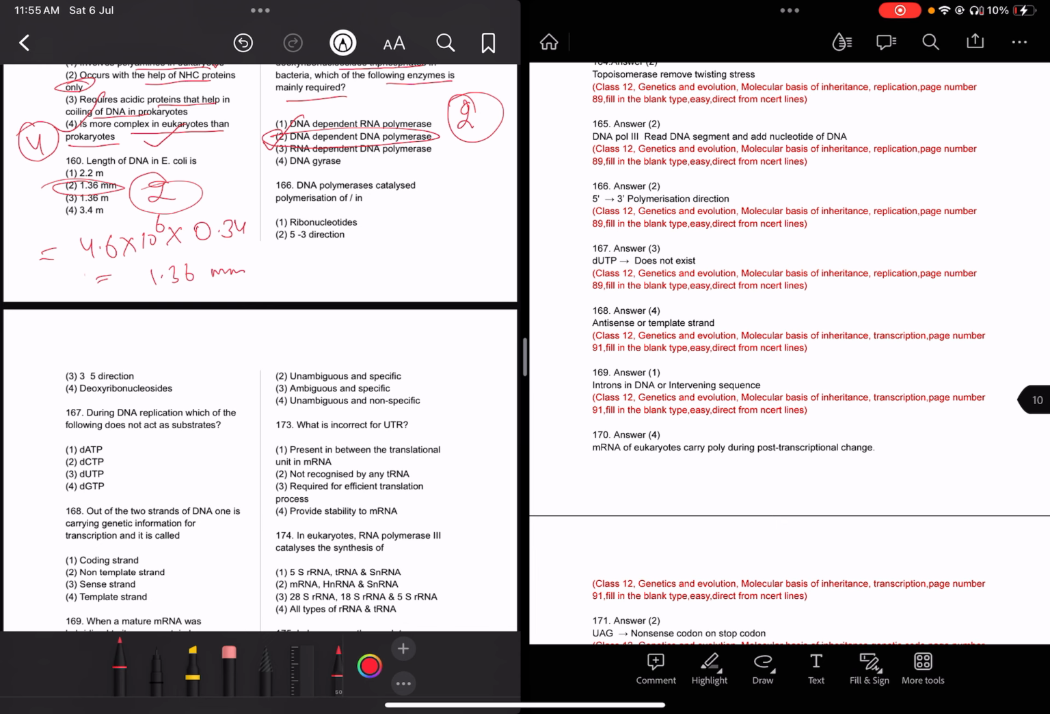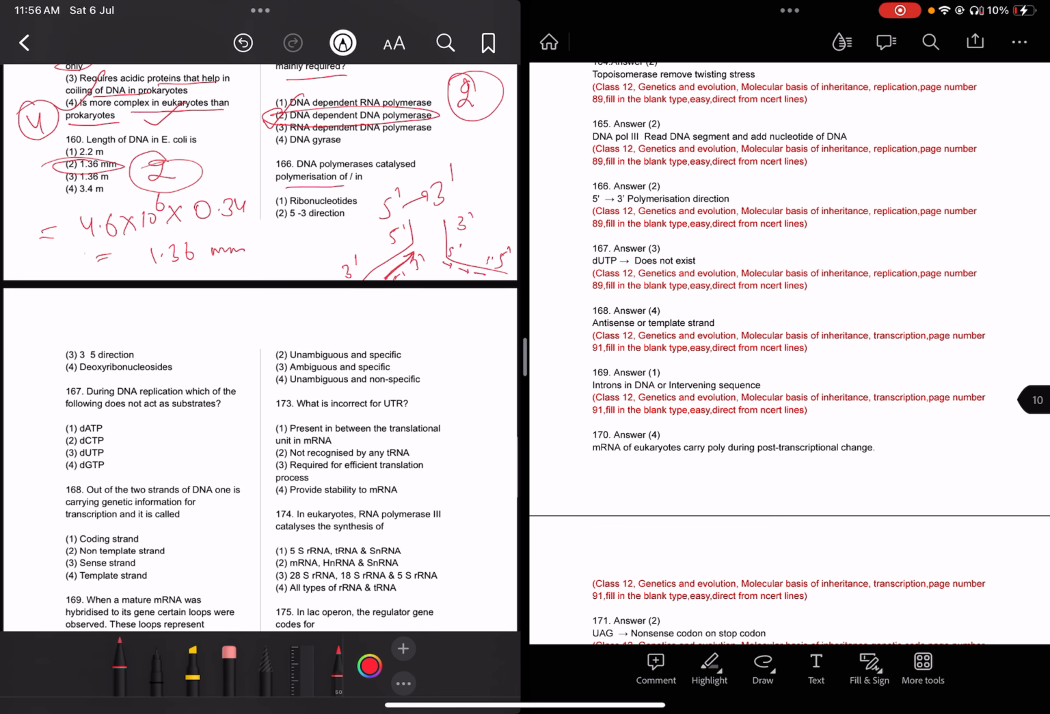166. DNA polymerase catalyzes polymerization in which direction? Very basic question: the direction of DNA polymerase is always 5' to 3'. Here, for the Okazaki fragment formation, the template is 3' to 5', an antiparallel structure. So DNA polymerase forms the leading strand directly because it goes 5' to 3'. But on the other strand, whenever we want 5' to 3', we have to go the other way, so Okazaki fragment formation takes place. So the answer is 5' to 3'.